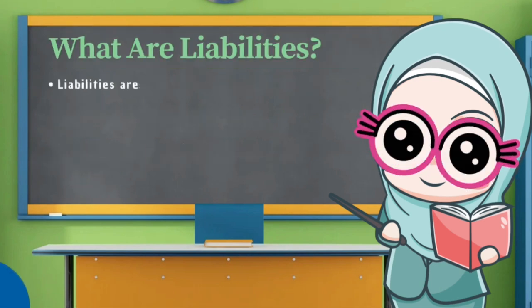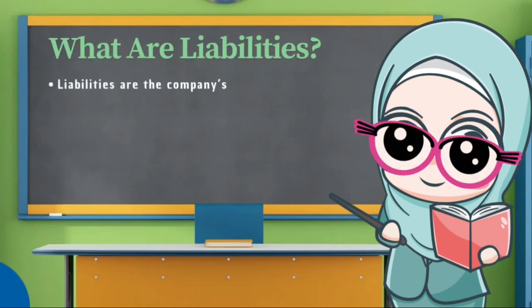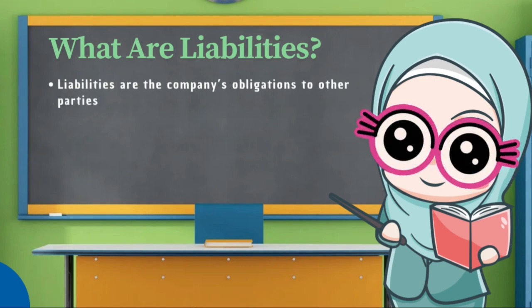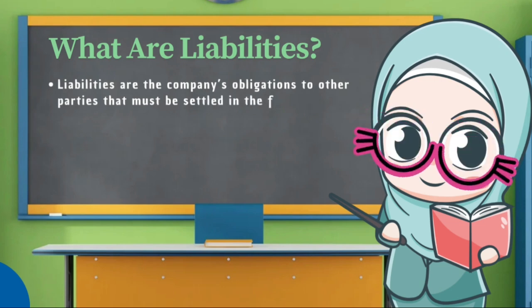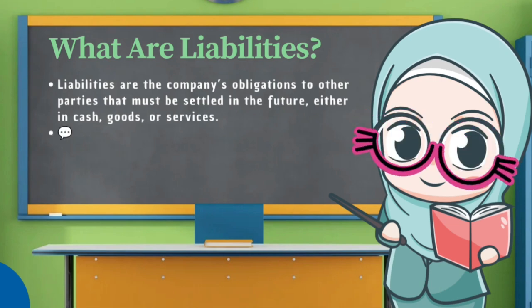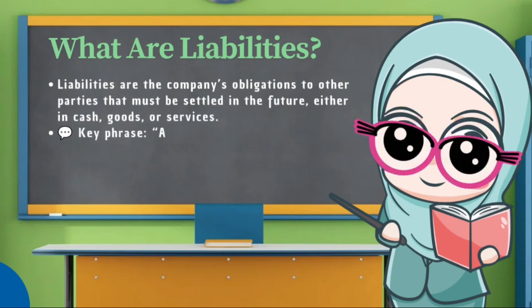Let's start with liabilities. Liabilities are obligations that a company owes to external parties. Obligations that must be settled in the future, either in cash, goods, or services.